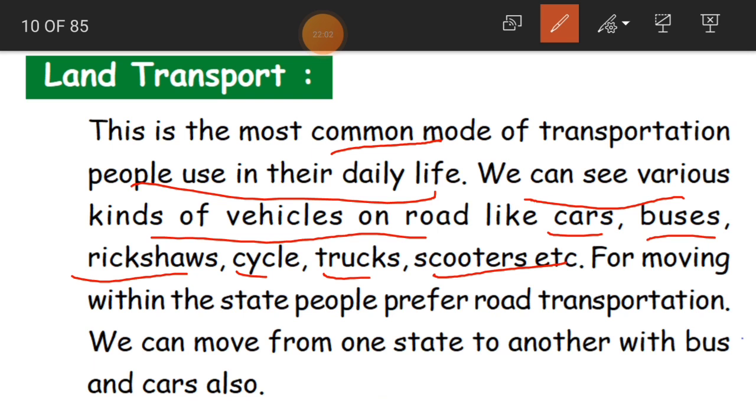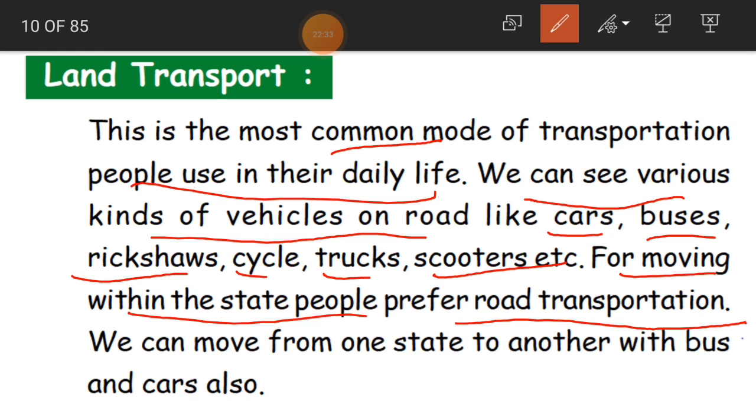And for moving within the state, people prefer road transportation. If you want to move from one district to another district, one town to another town, or one village to another town, we mostly use land transport.